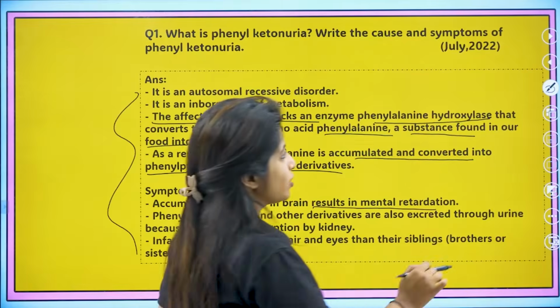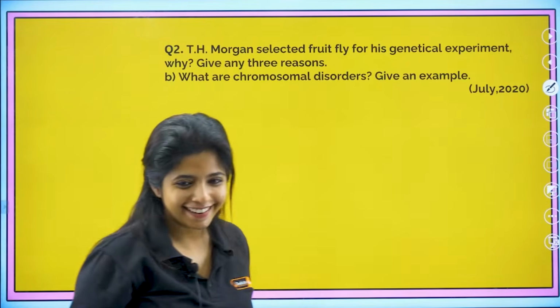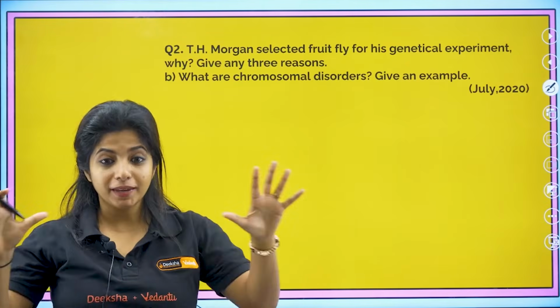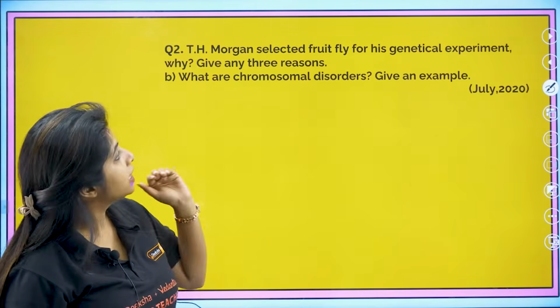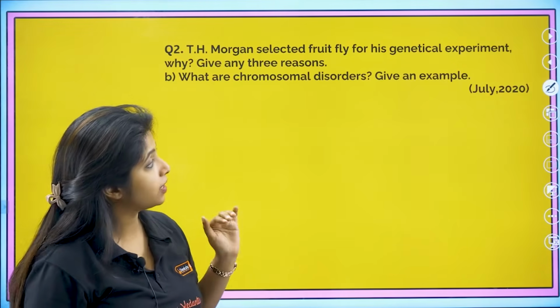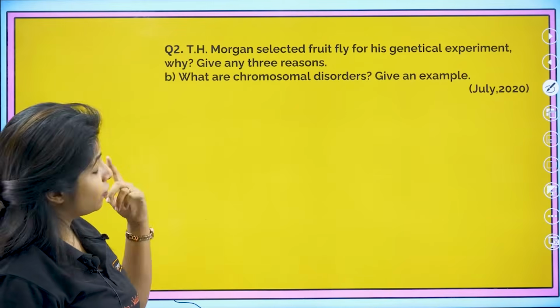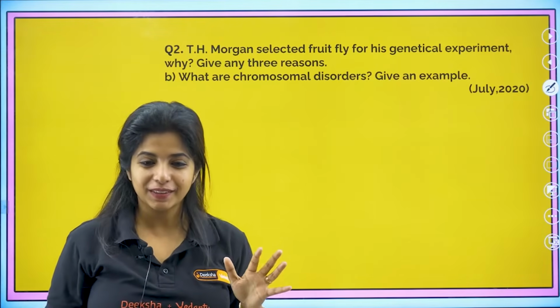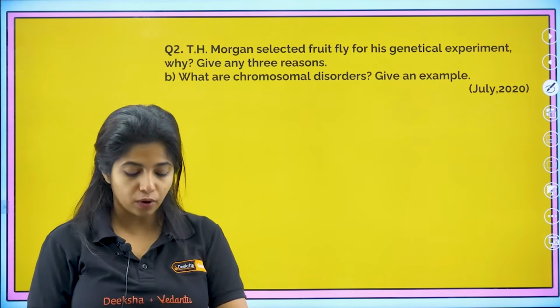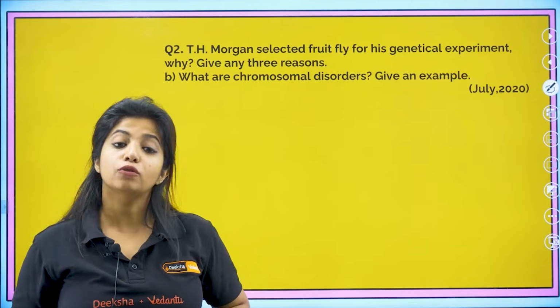If at all this question comes anyhow, will you be able to answer it? I hope you do. Now question number 2 coming under the 5 marker section is: T.H. Morgan selected the fruit fly for his genetical experiment. Give, first of all, why, and give 3 reasons. What are the 3 reasons? Why did T.H. Morgan select fruit flies for his experiment?